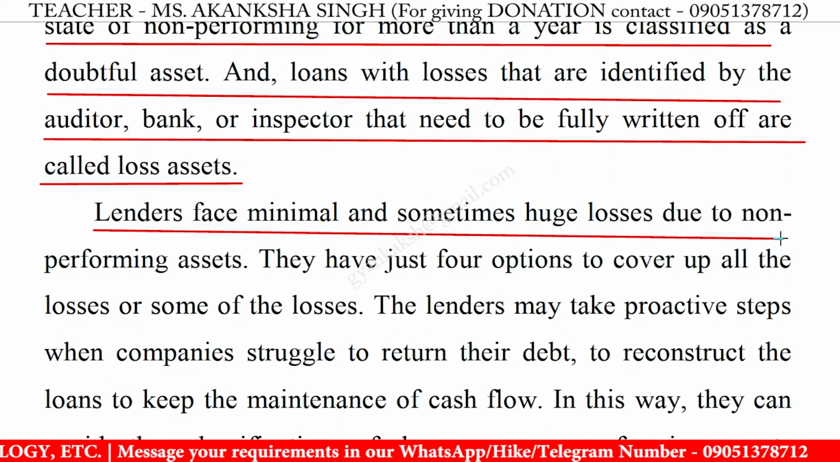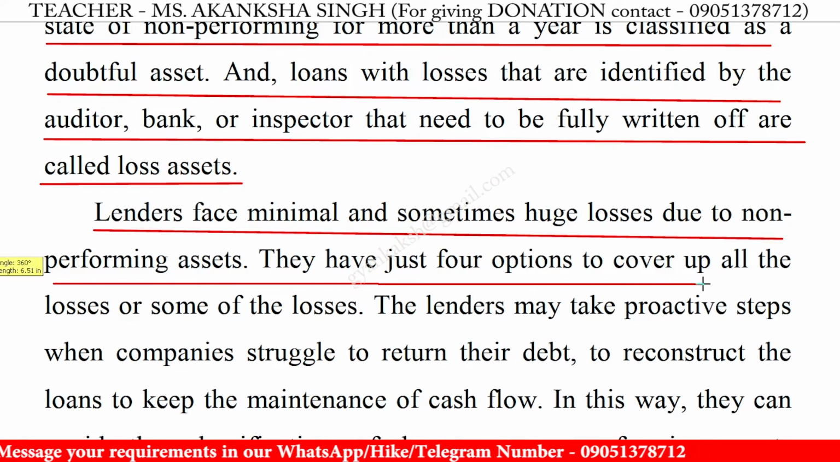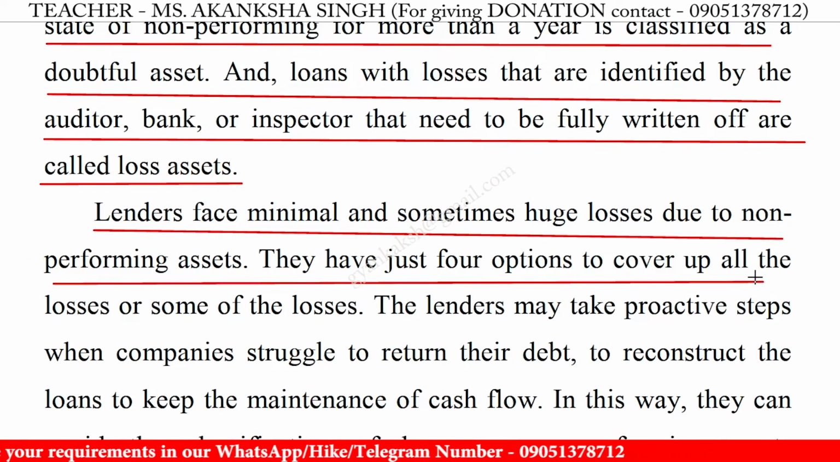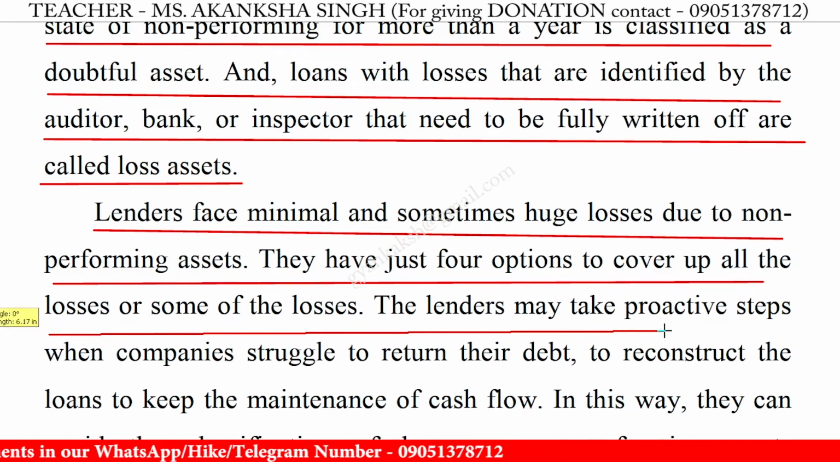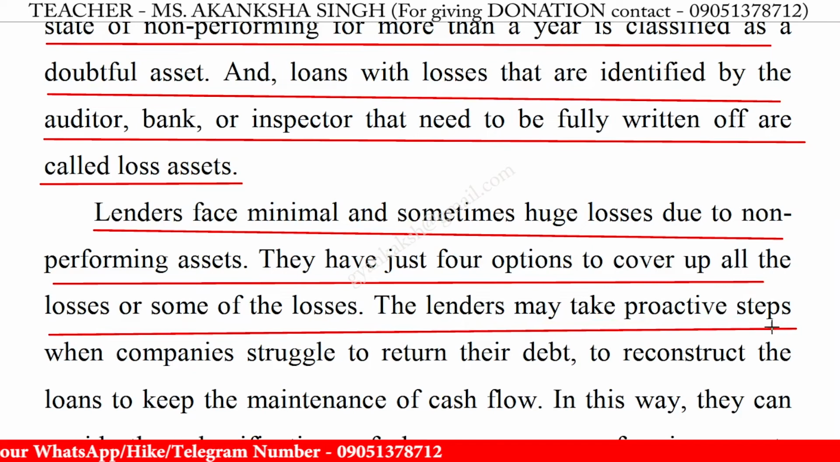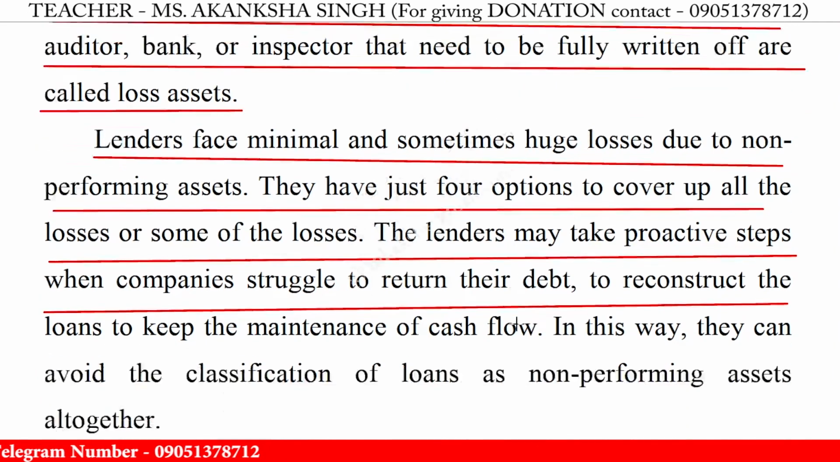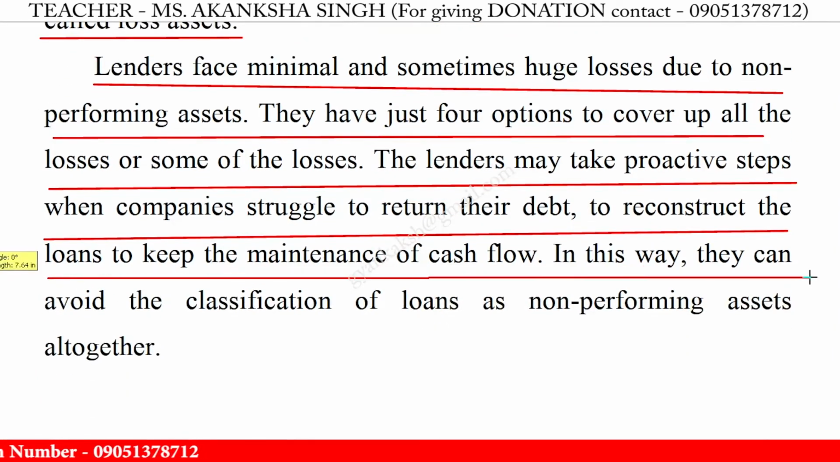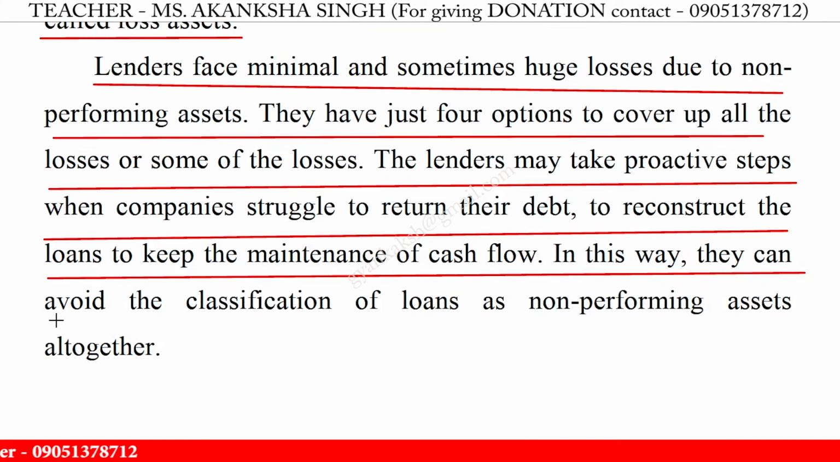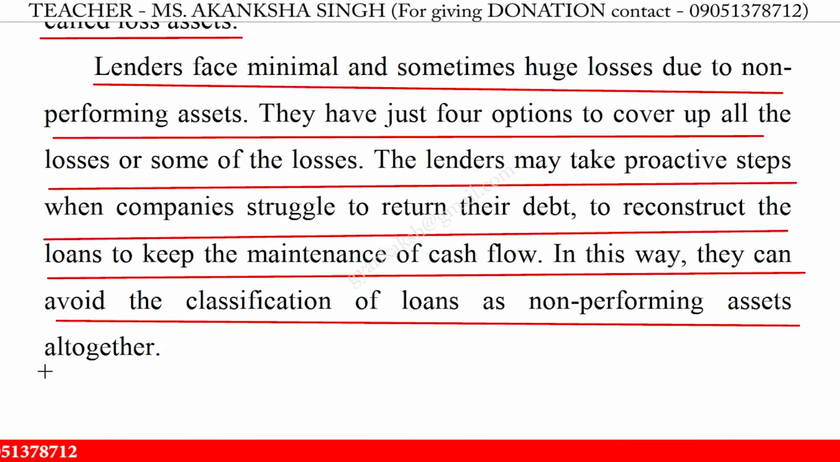Lenders face minimal and sometimes huge losses due to non-performing assets. They have just 4 options to cover up all the losses or some of the losses. The lenders may take proactive steps when companies struggle to return their debt, to restructure the loans, to keep the maintenance of cash flow. In this way, they can avoid the classification of loans as non-performing assets altogether.